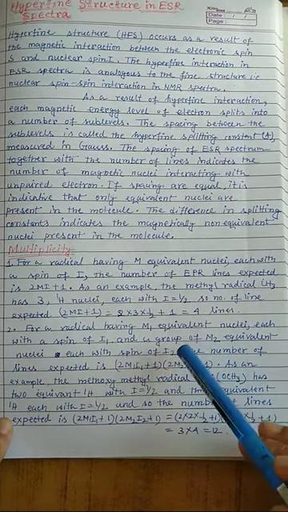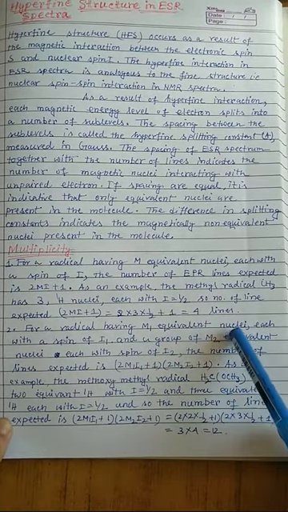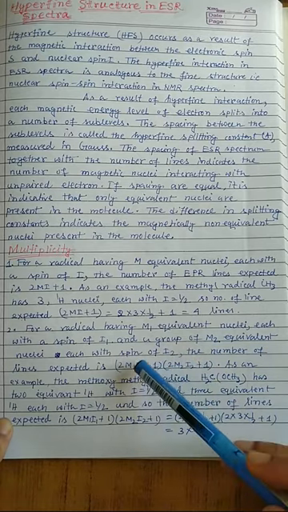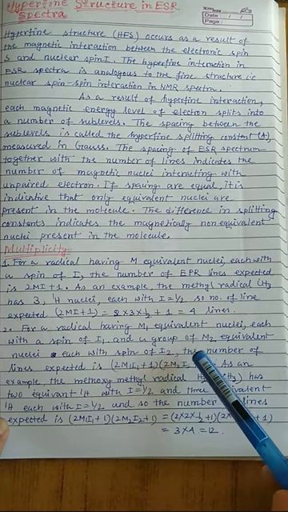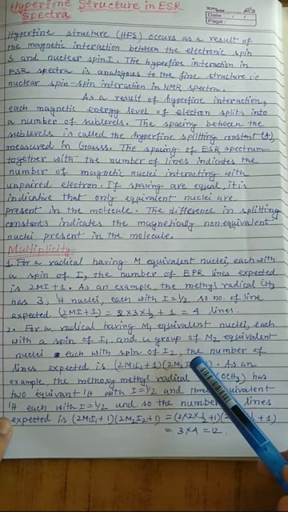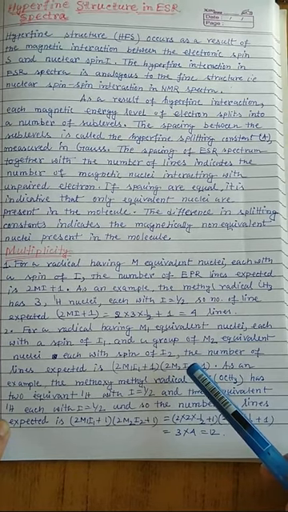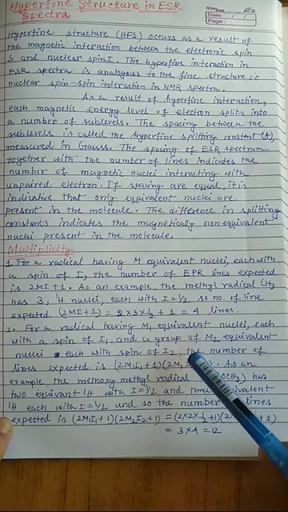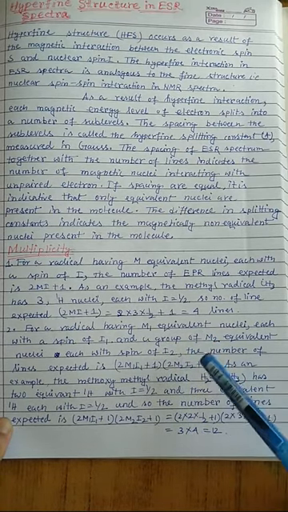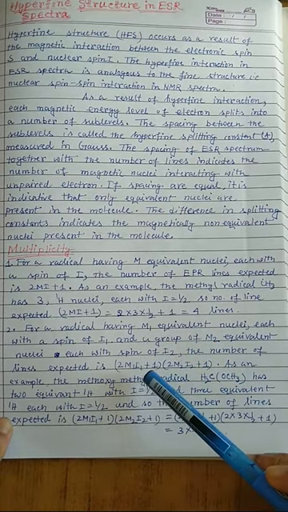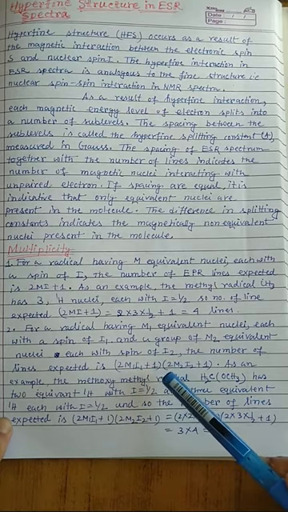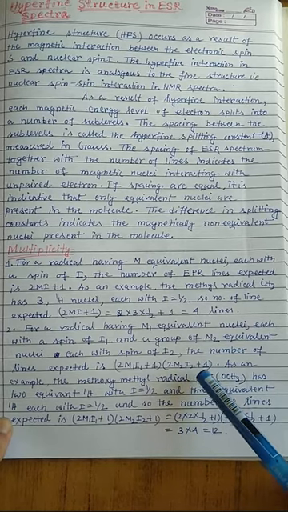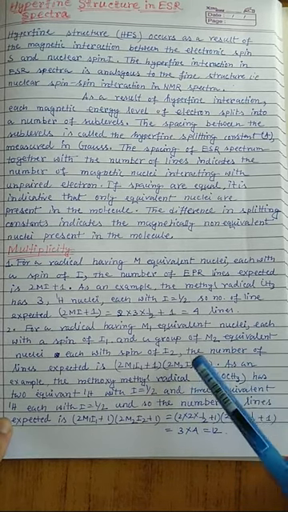Second, for a radical having m1 equivalent nuclei each with a spin of I1 and a group of m2 equivalent nuclei each with a spin of I2, that means instead of one equivalent set, two different types of nuclei are present with their corresponding nuclear quantum numbers I1 and I2, the number of lines expected is (2m1I1 plus 1) multiplied by (2m2I2 plus 1). So here you can expect a huge number of lines.